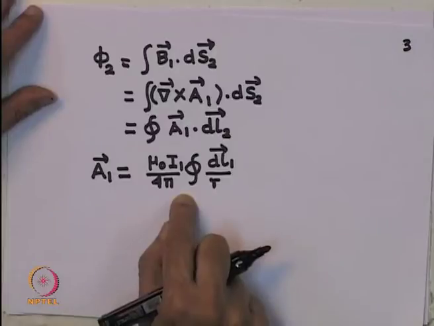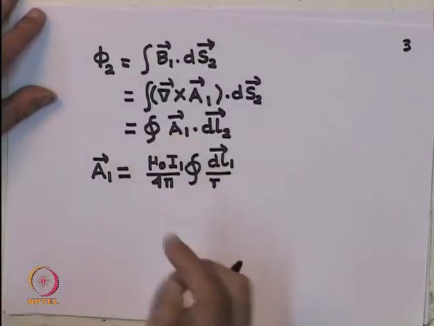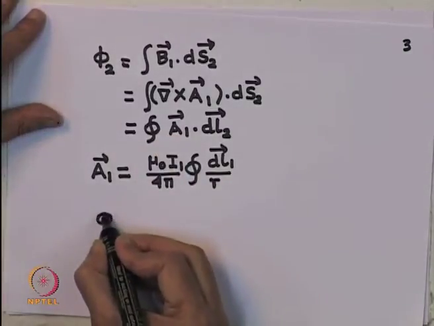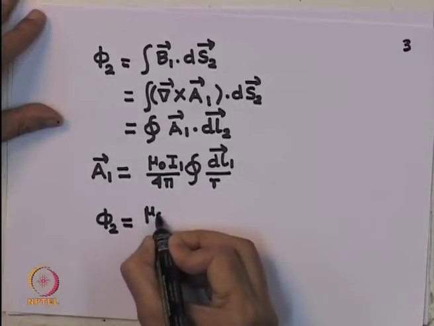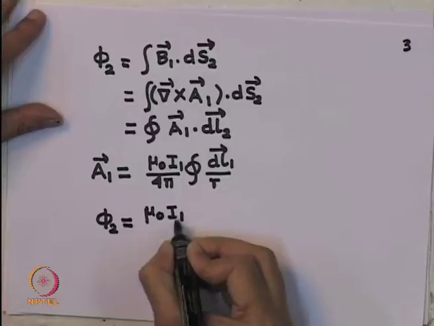Now, if I plug this into this expression, phi 2 is given by mu 0 I 1 by 4 pi